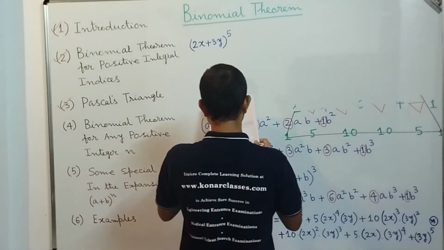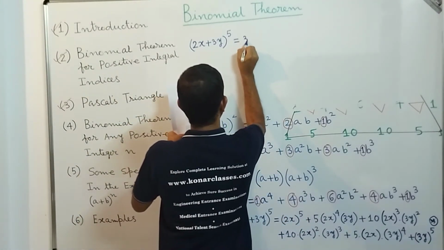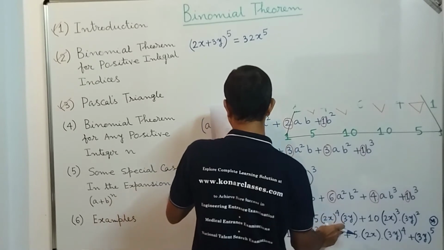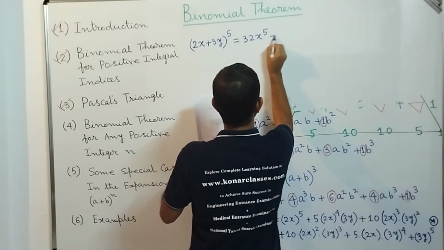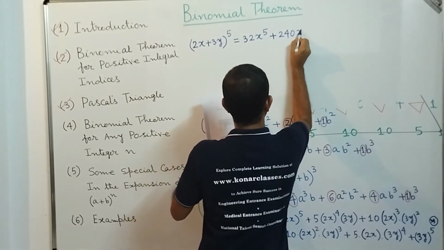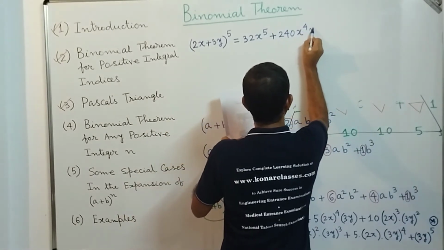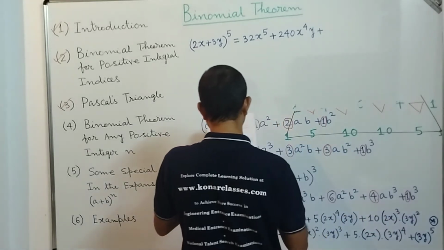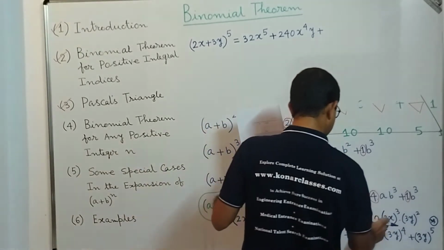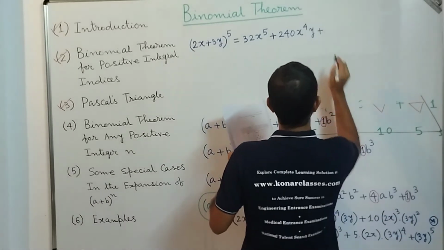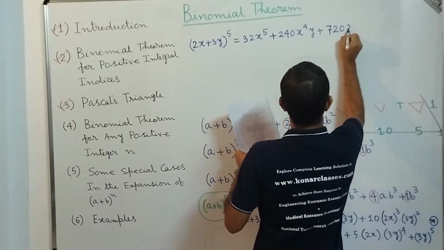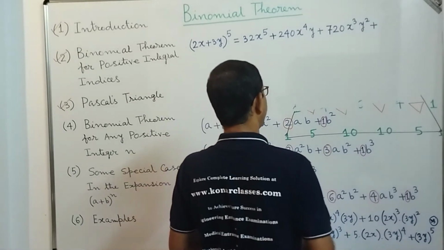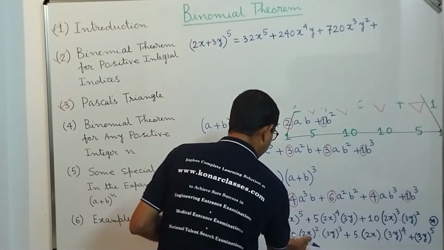So 2x power 5 becomes 32x power 5, plus 5 into 2x power 4 into 3y, that becomes 240 x to the power 4 into y, plus 10 into 2x power 3 into 3y power 2, that is 720 x to the power 3 into y square.